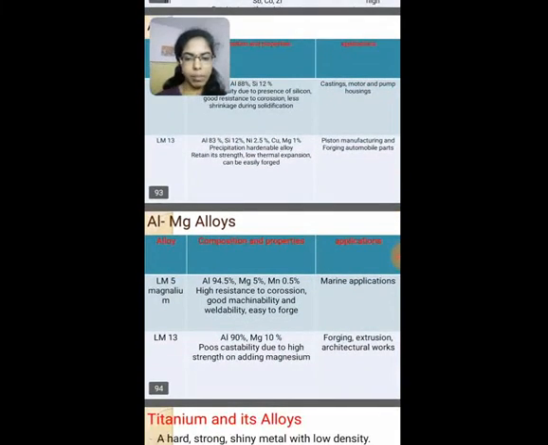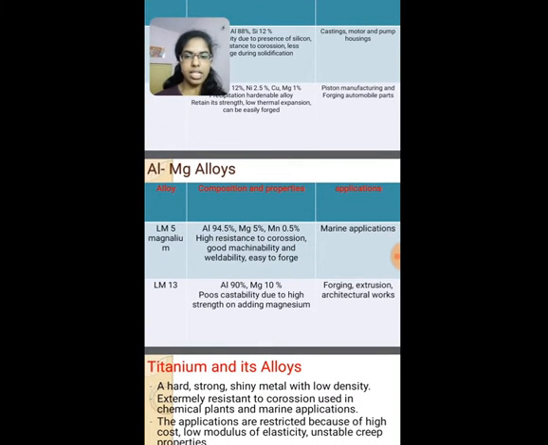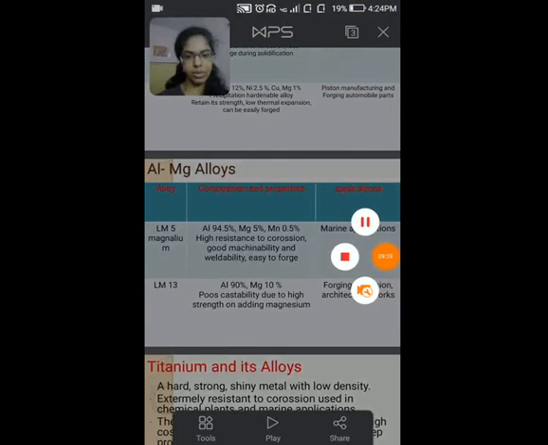We have aluminium magnesium alloys, LM5, which contains aluminium 94.5%, magnesium 5%, manganese 0.5%, high resistance to corrosion, good machinability and weldability, and easy to forge. And LM5 finds applications in marine applications. LM10 contains aluminium 90% and magnesium 10%, poor castability, and the addition of magnesium makes it so strong. And this LM10 is used in forging, extrusion, and architectural work.